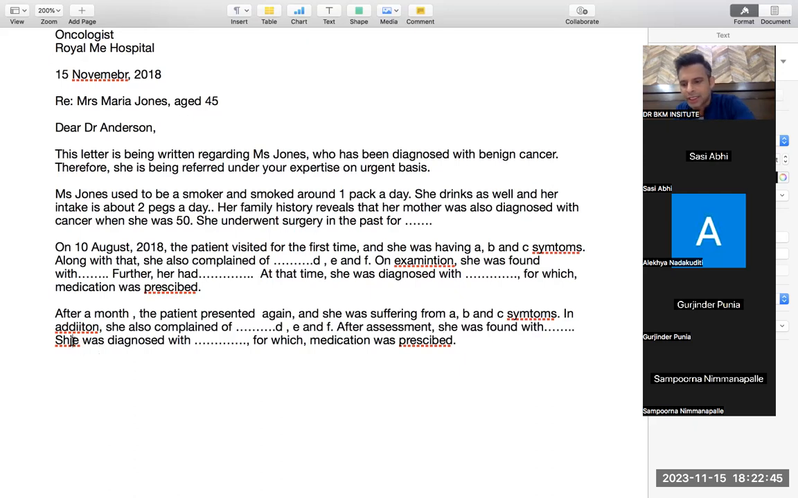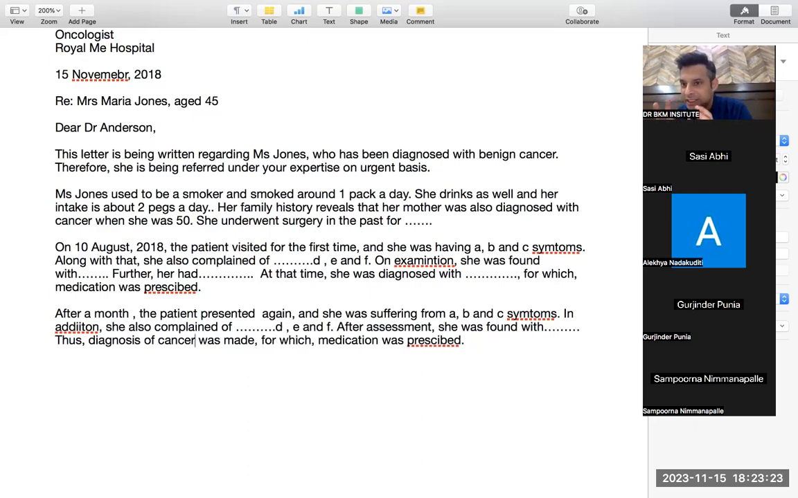Now you don't have to use the connector again and again. You can simply say, so she was diagnosed with. If you want to change this line, suppose you write she was found with those signs, thus, now a change of sentence: diagnosis of the disease, the name of the disease, was made. So this is where you can change the structure. Where you were saying she was diagnosed with, you can say diagnosis of this was made. Now this is a change of sentence. Suppose diagnosis of cancer was made.